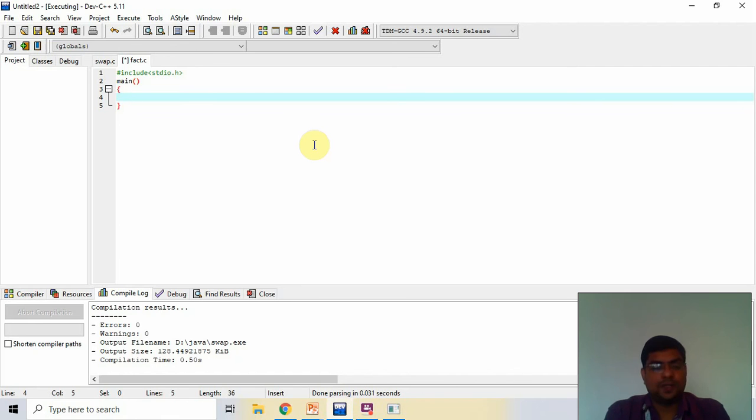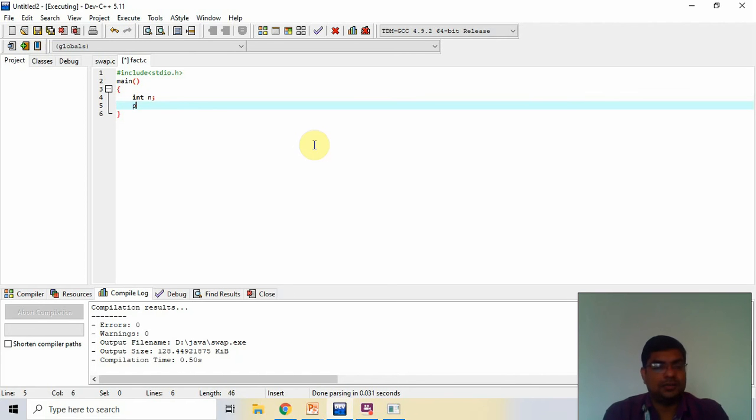Now I create the factorial. First I need a number to find the factorial. So I use printf, "Enter a number to find factorial".